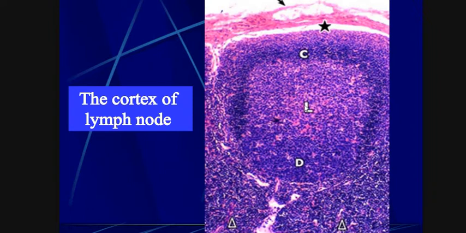If we see the cortex of the lymph node, this is the cortex region and this is the medullary region. Here we can see clearly this is dark in color because it is dense, and this is light.